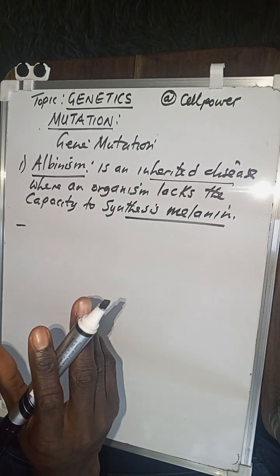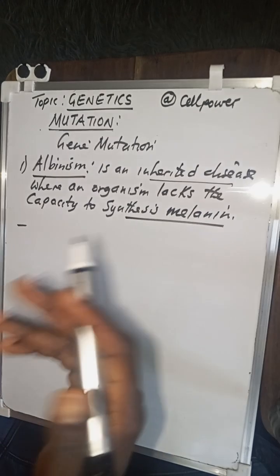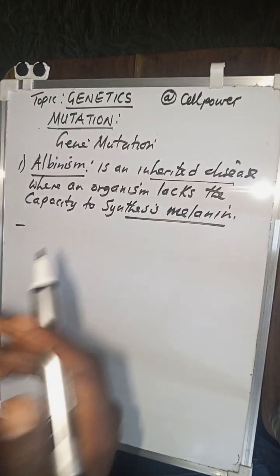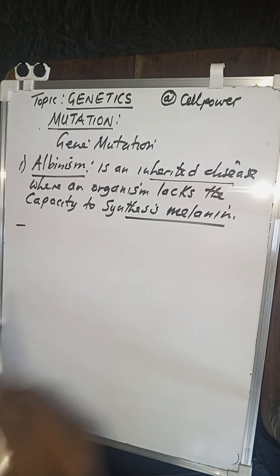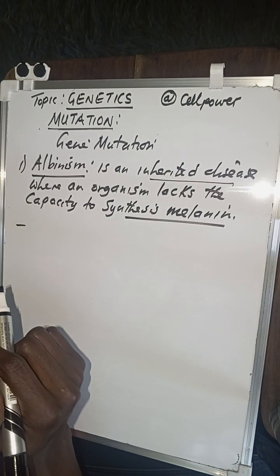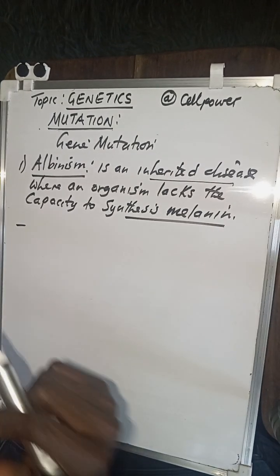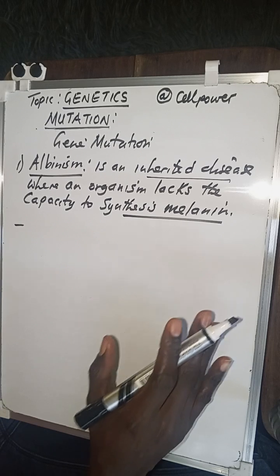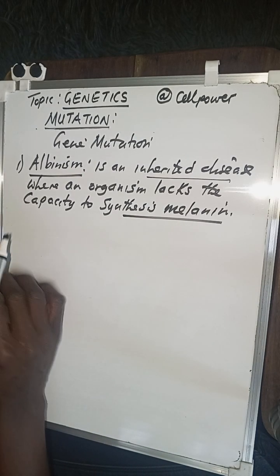Even the iris at times may not contain any melanin at all in those people we call albinos. That sometimes may result in internal reflection in the eyes, and that makes it difficult for many albinos to see clearly or properly. So that is what you need to remember about albinism.